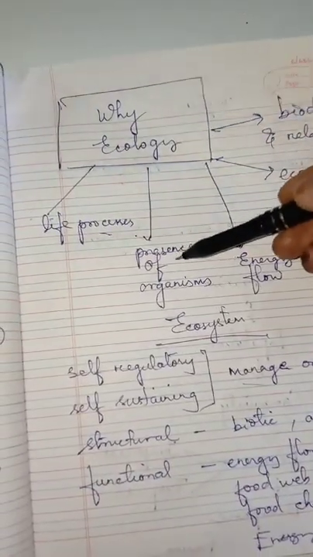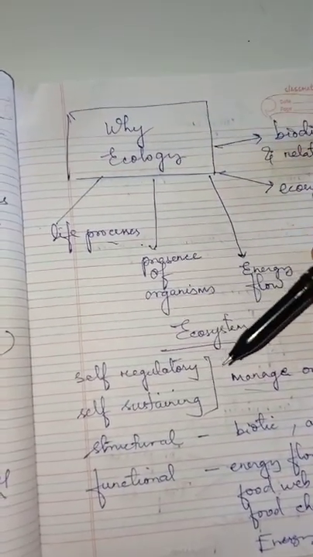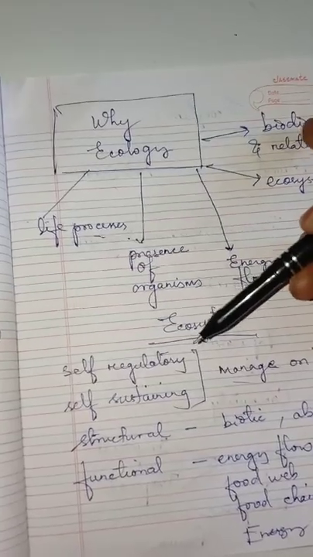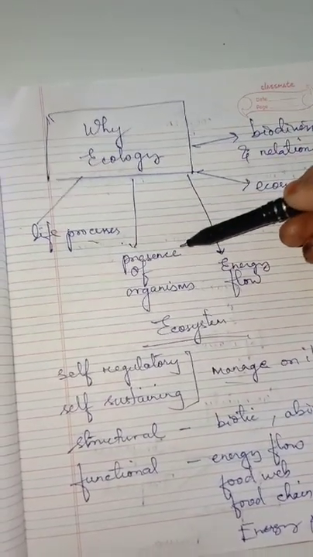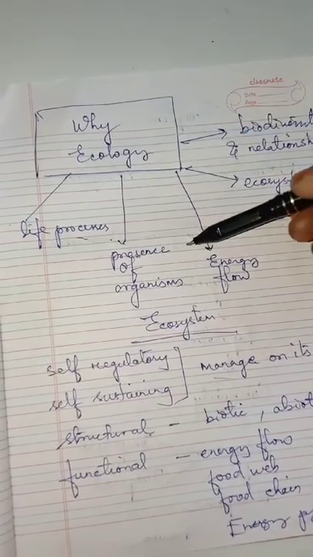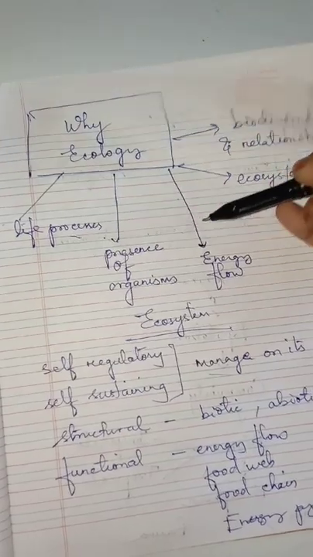Then it is highly essential to study the presence of organisms. If I ask which organisms you will find in your deserts, you say camel, etc., because camels are generally found in the desert regions. Similarly, if I ask you where you will find the polar bears, you will say it is in the cold extreme climate, that is, Arctic regions.